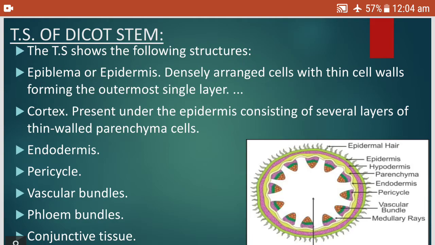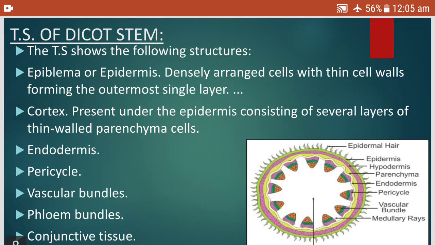I told you when a group of similar cells performs the same function, they are called tissues. So we will now talk a little bit about tissues. Now we are going to see the TS, transverse section of a dicot stem. Here the different layers of tissues are present.